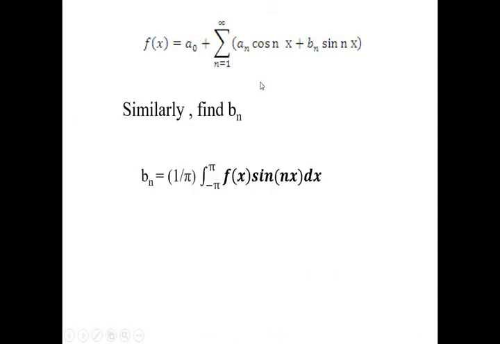Similarly, we get the coefficient value of bn, and our answer will be 1 by pi, integration minus pi to pi f(x) sin nx. Means in an it will be integration minus pi to pi f(x) cos nx, and for bn it will be f(x) sin nx. So that thing we have to remember.